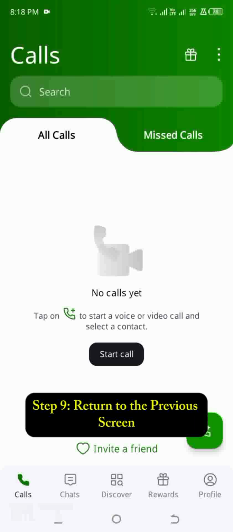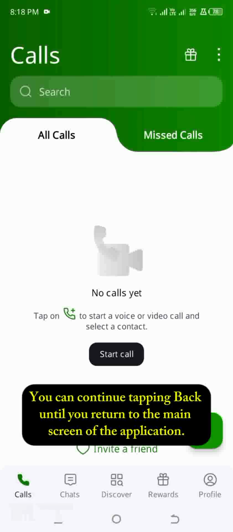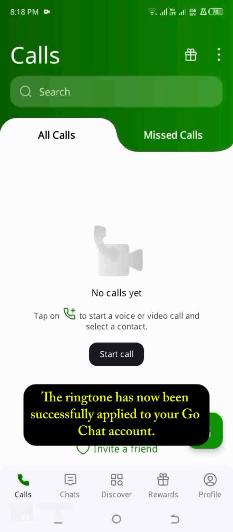Step 9. Return to the previous screen. After choosing your ringtone, simply tap the back button. You can continue tapping back until you return to the main screen of the application. The ringtone has now been successfully applied to your GoChat account.